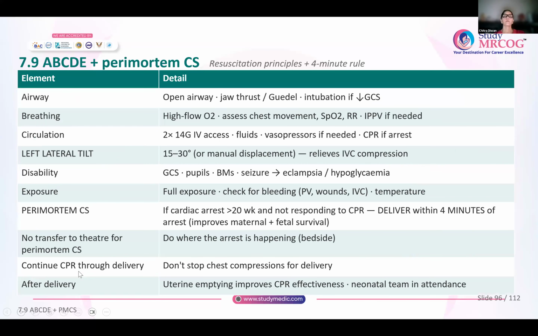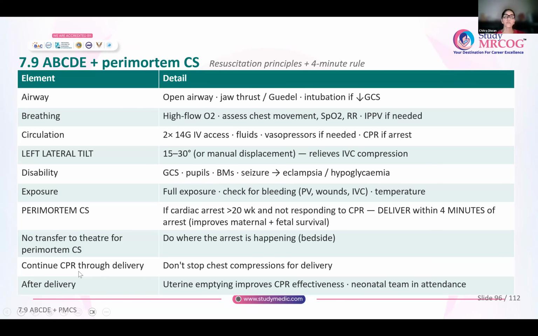Now remember the 4 principles. So A, B, C, D, E. Always in resuscitation, you will follow the A, B, C, D, E principles. And remember the 4-minute rule. So if any woman, if you are not able to resuscitate her within 4 minutes, and you can palpate the uterus above the umbilicus, remember that you will do a perimortem CS for her.